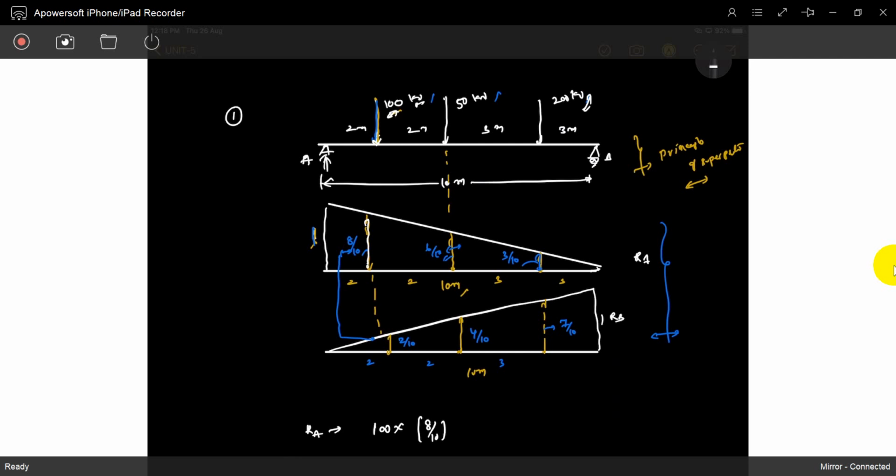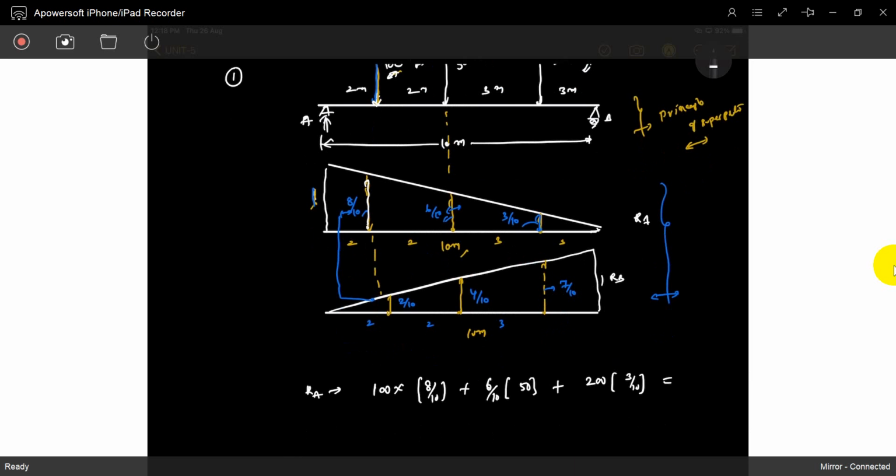8 by 10. Same for 50: 6 by 10 portion comes to RA. Next, 200 multiplied by 3 by 10. That is exactly RA. Understood? What is RA? I don't have a calculator. It's 80, 30, 20, 60. What is that value? 140, 170.